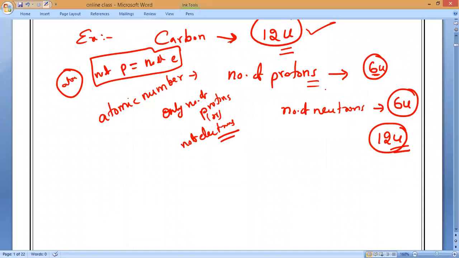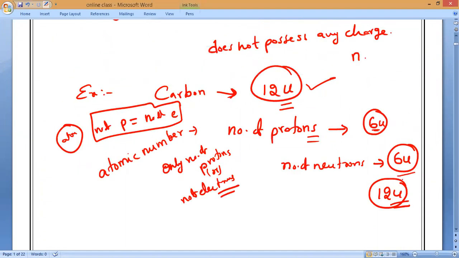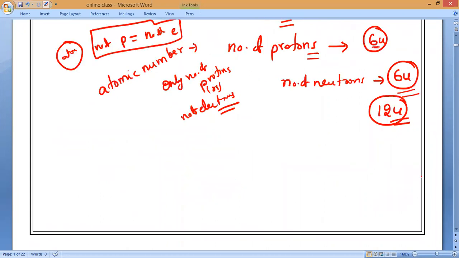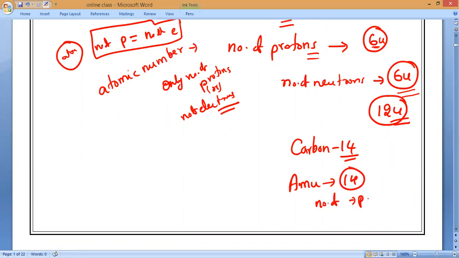Carbon has 6 protons. Of course, here the number of neutrons is also equal. But another kind of carbon exists, which we will study later, called isotopes. Now it is carbon 14, so its atomic mass is 14. The number of protons remains constant, 6 only. But how many neutrons are there now? 8. That is what you have to remember.